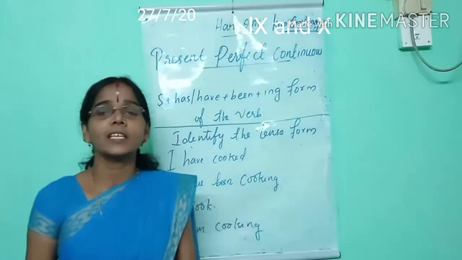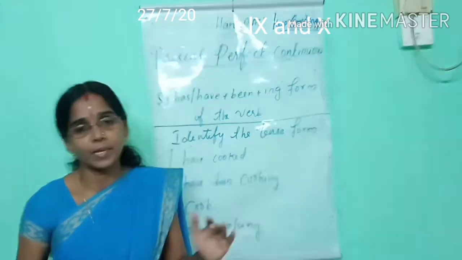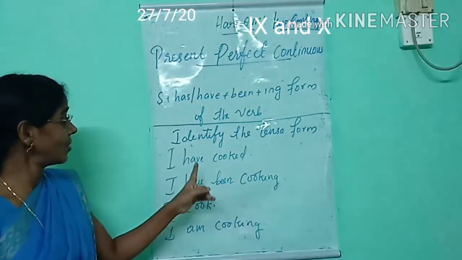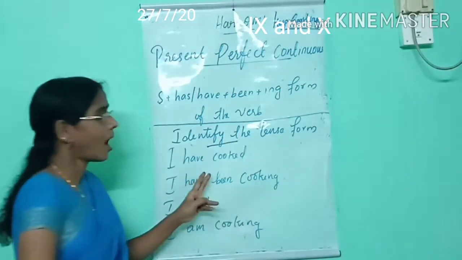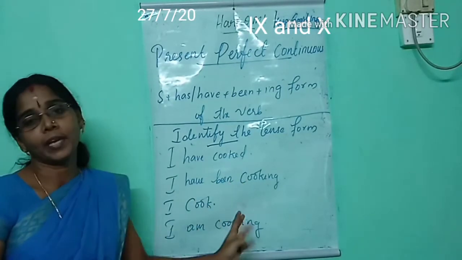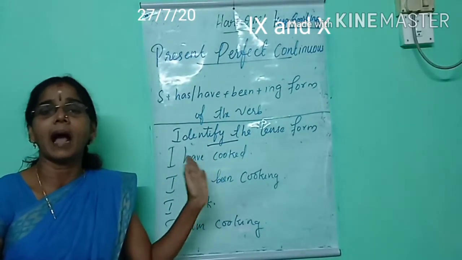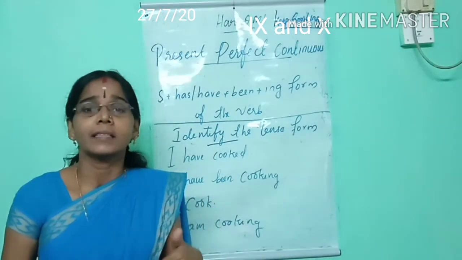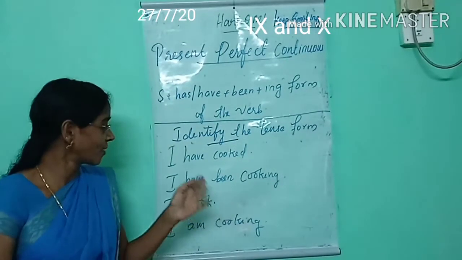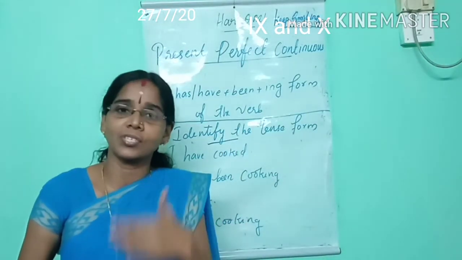What you should do is identify the tense form. We have already learned the 4 divisions of present tense. You should identify the tense form of each sentence. First one: I have cooked. I have been cooking. I cook. I am cooking. What is the difference between these 4 forms? What do you mean by I have cooked? I have cooked means that the action is already over. I have been cooking means the action already started in the past and still continues.